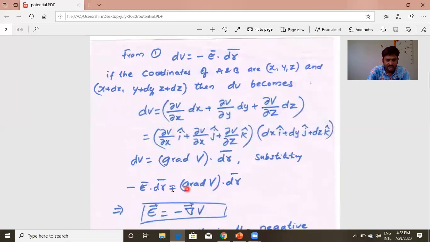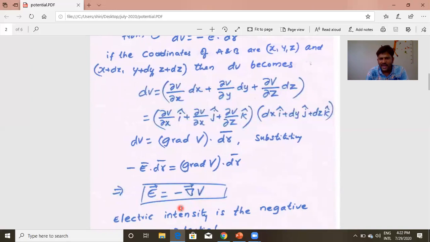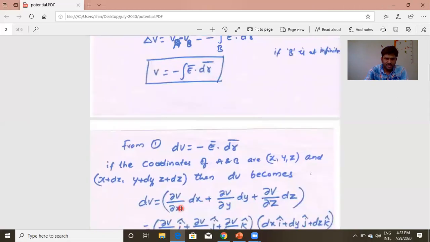What happens? Dr bar on both sides. So we can say E bar is equal to minus grad V. Or in other words, in symbolic form, E is equal to minus del V. It is the relation between electric field intensity E and potential V in differential form. The earlier one is the integral form. This one is the integral form.